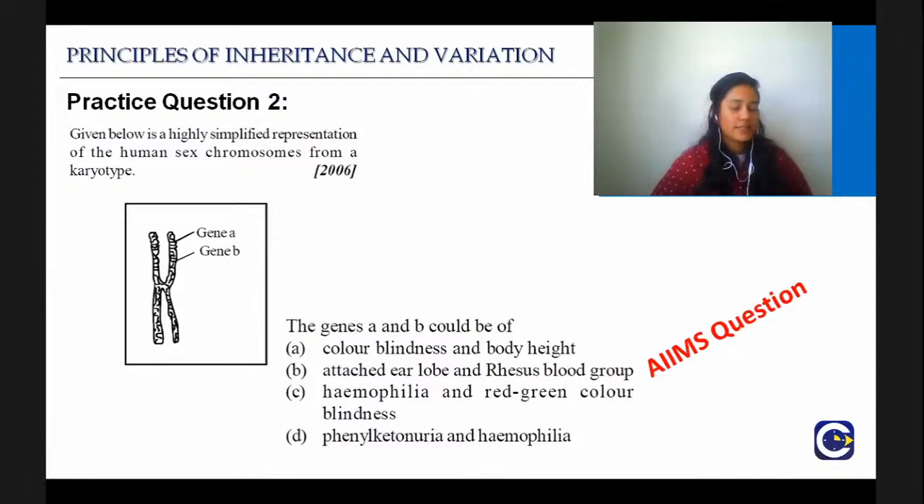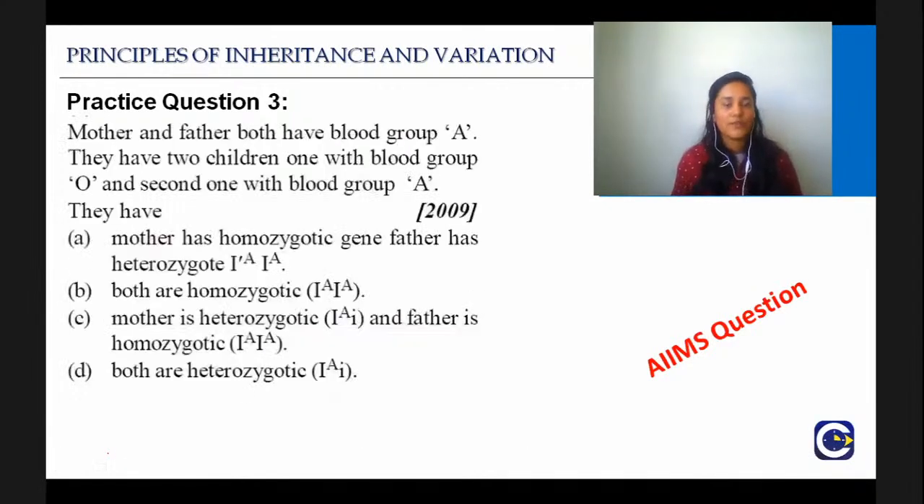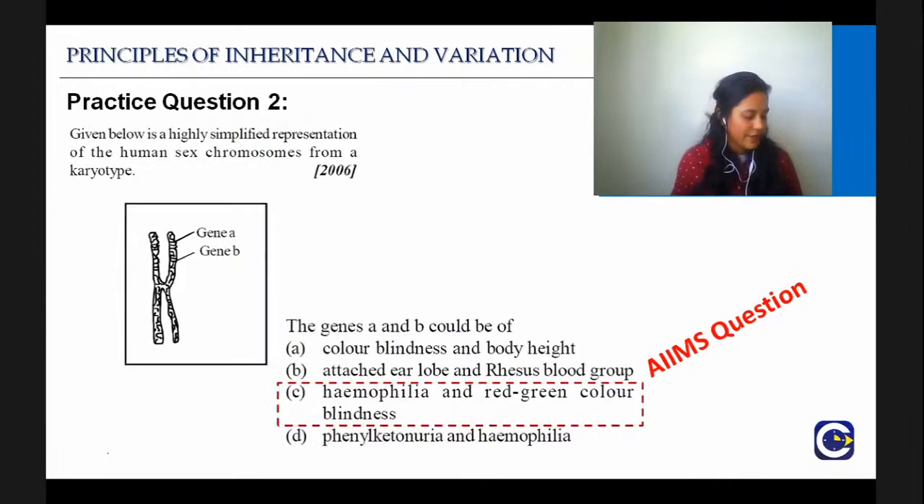Good. I start getting some answers. Perfect. All of you have answered Haemophilia and red-green color blindness, and that is the right answer. Very good, guys. See, AIMS question. I asked you where the genes for G6PD are present, so try to be very vigilant while you answer the questions. The right answer here is option C, Haemophilia and red-green blindness. Everybody answered correct.